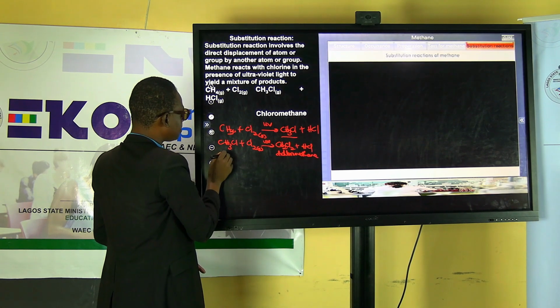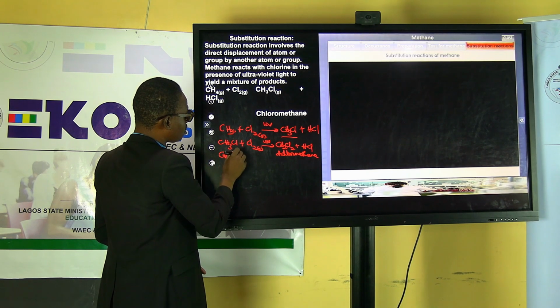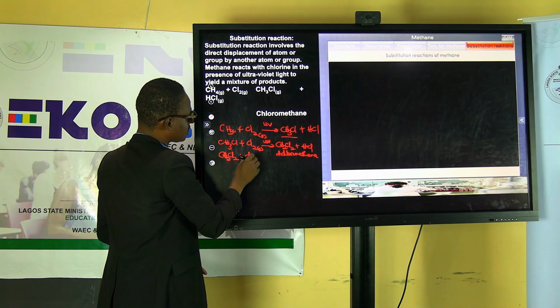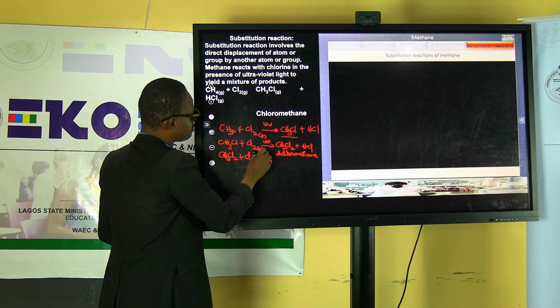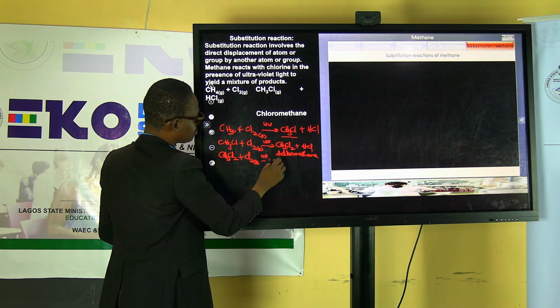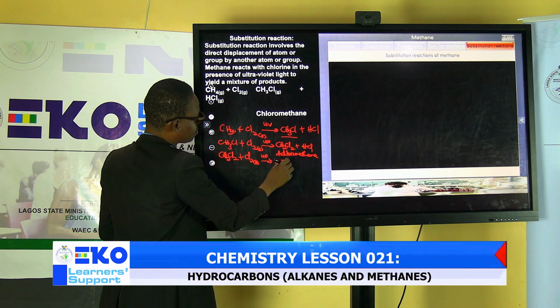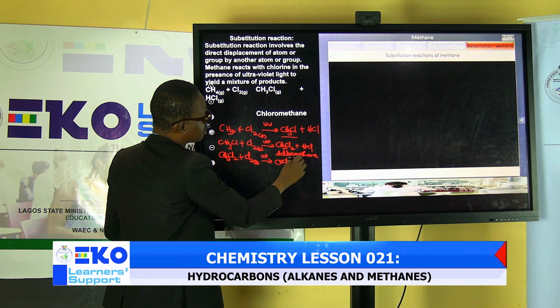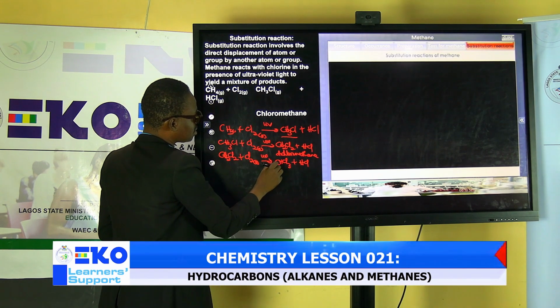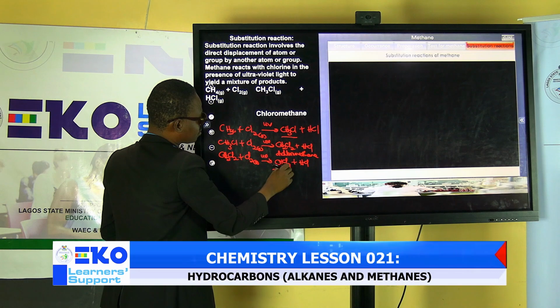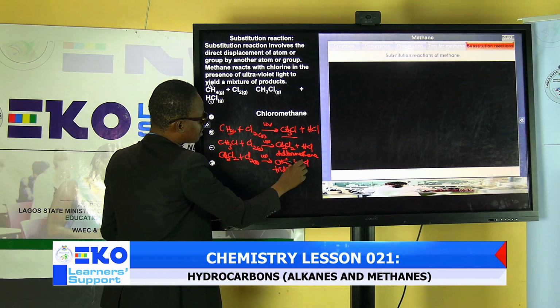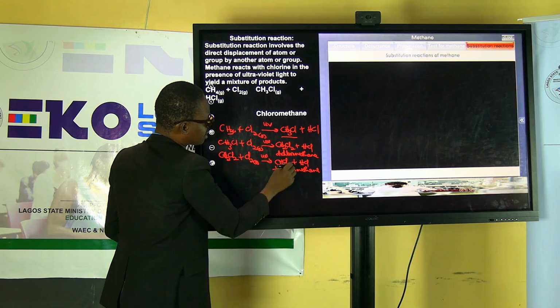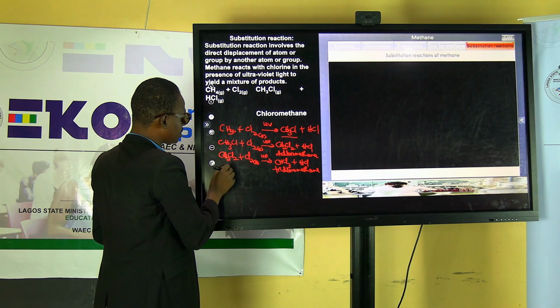Then you move again, CH2Cl2 plus Cl2 gas in the presence of UV. Then you have CHCl3 plus HCl. So this is called tri. So why is it trichloro? Yes, methane, because the chlorine here is 3. Then you can still go again.